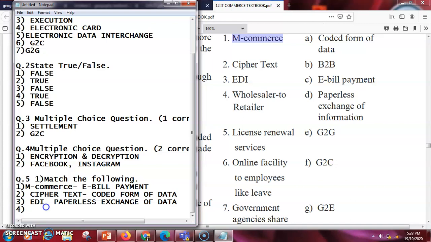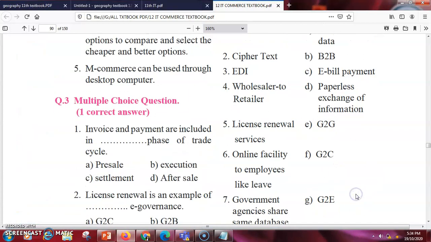Next is wholesaler to retailer. Here you can write the answer as, what are the options here in the case of wholesaler to retailer?